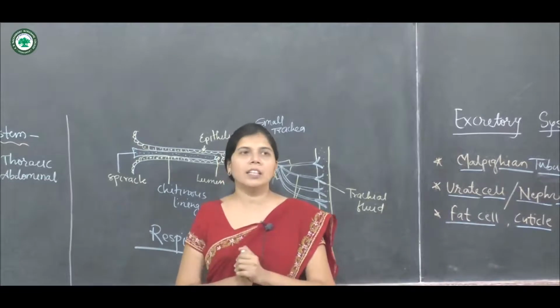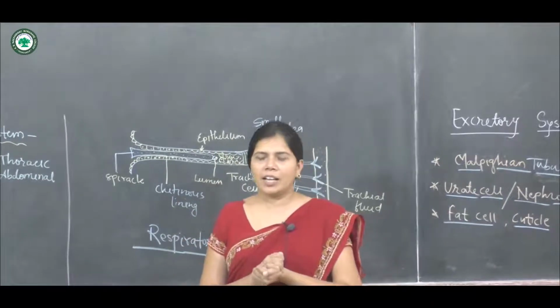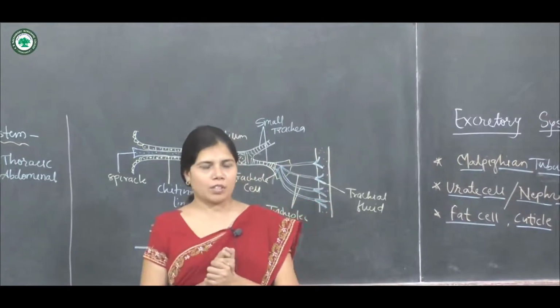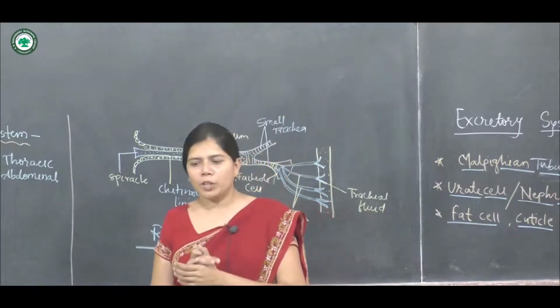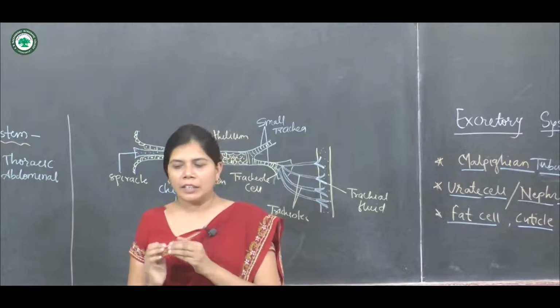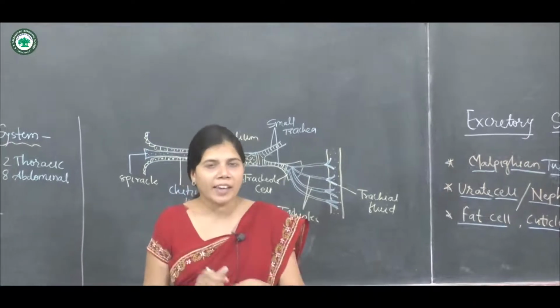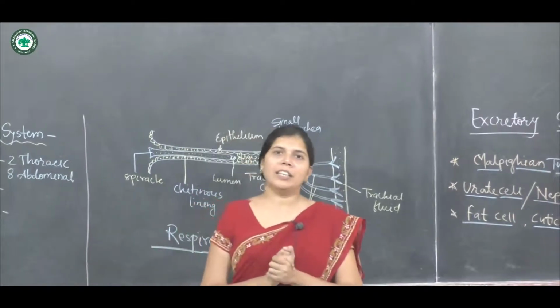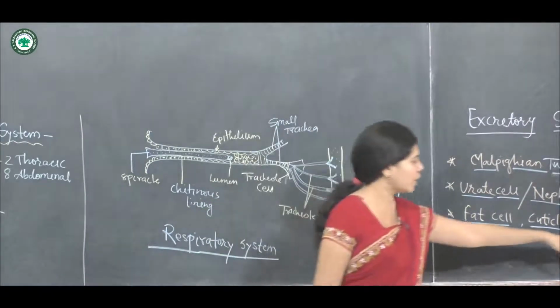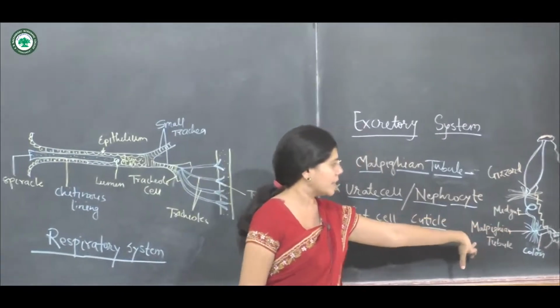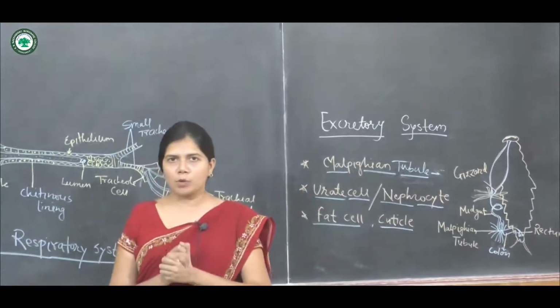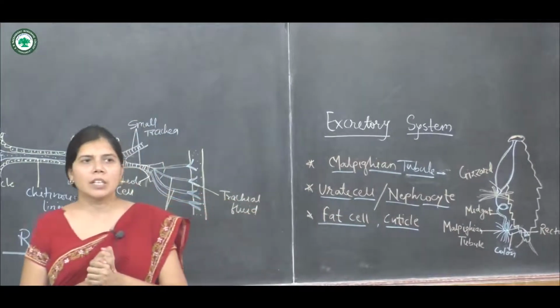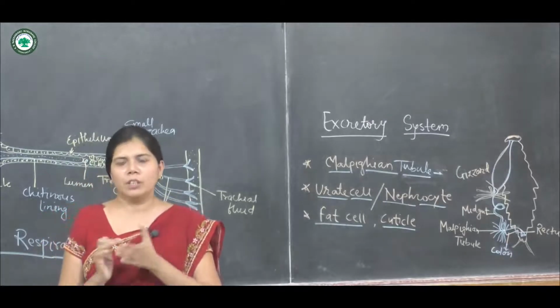They are thin, yellow in color, and thread-like in structure. The Malpighian tubules hang freely in the hemocoel, and we know that the hemocoel is the body cavity of the cockroach.